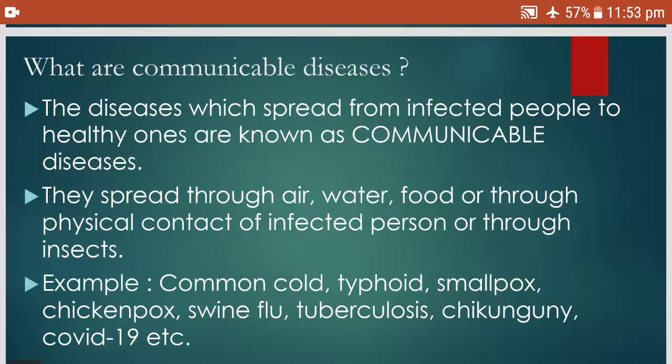What are communicable diseases? The diseases which spread from infected people to healthy ones are known as communicable diseases. Presently we have the example of COVID-19, which is also a communicable disease. They spread through air, water, food, through physical contact with an infected person, or through insects. Examples of communicable diseases: common cold, typhoid, smallpox, chickenpox, swine flu, tuberculosis, TB, chikungunya, and COVID-19, etc.